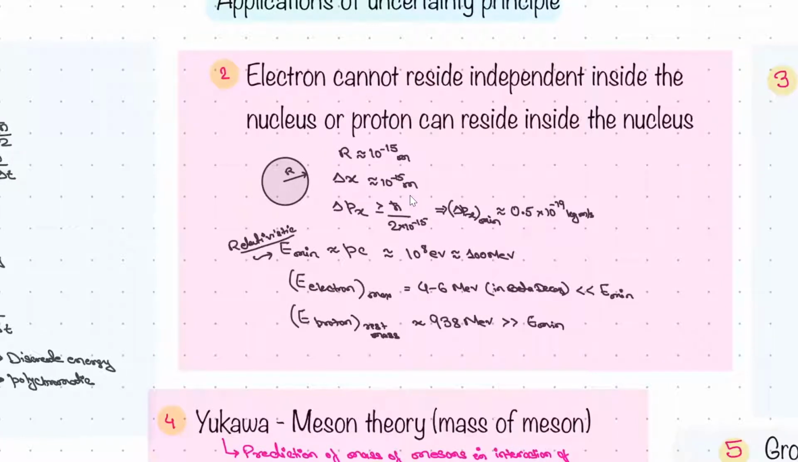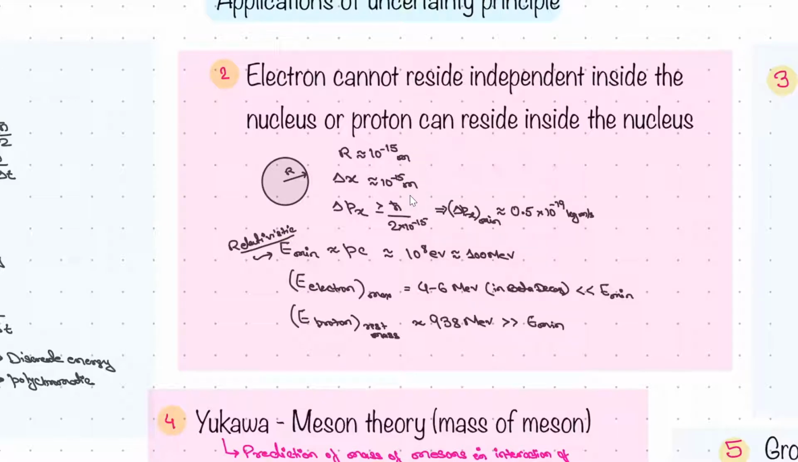The next application is that an electron cannot reside inside the nucleus, and a proton always resides inside the nucleus. Even a neutron also, you can add here, a neutron also resides. And what is the requirement for that? So let's see, this is the range of the nucleus, 10 to the power minus 15 meter. So the uncertainty will be around this only, maximum uncertainty. So delta px will be this. So E minimum is what? 100 mega electron volt. See, R is this. This can be the delta x maximum.